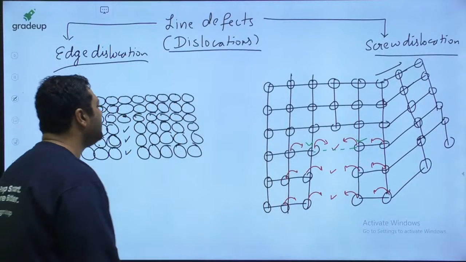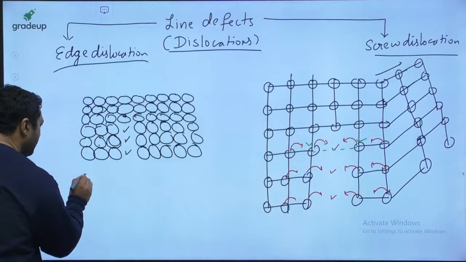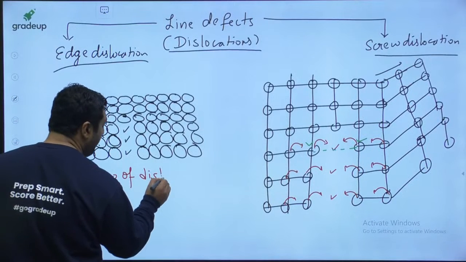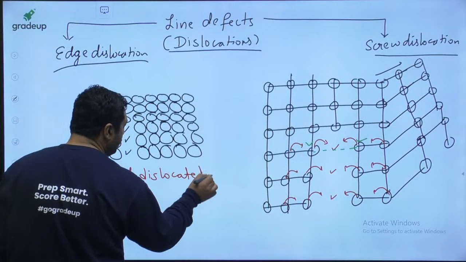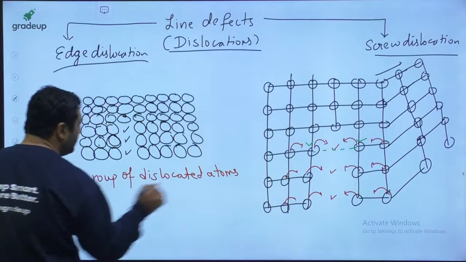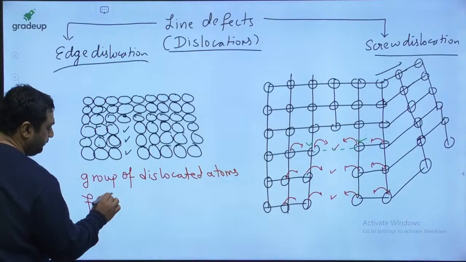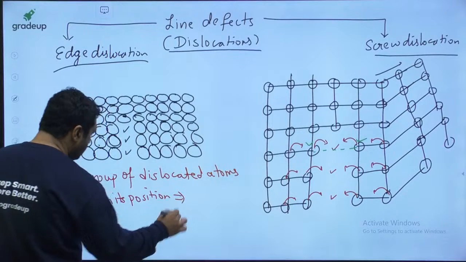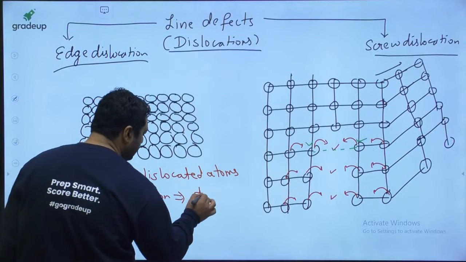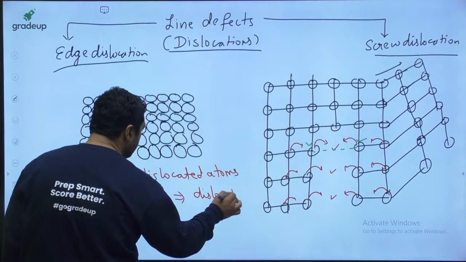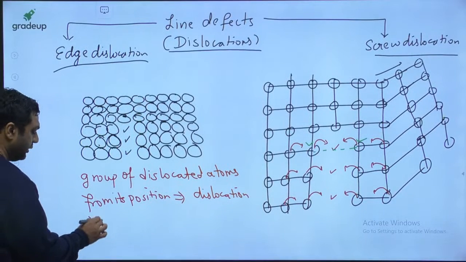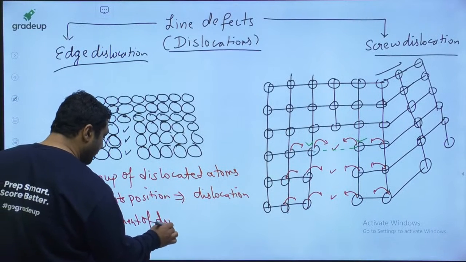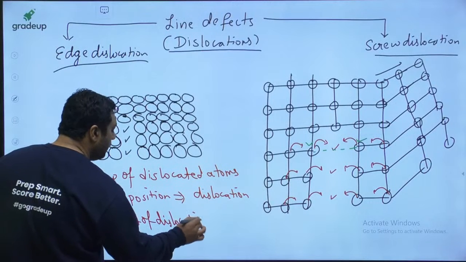So my dear, I would like to say that the group of atoms dislocated from its position is said to be a dislocation, and movement of dislocation is said to be slip.